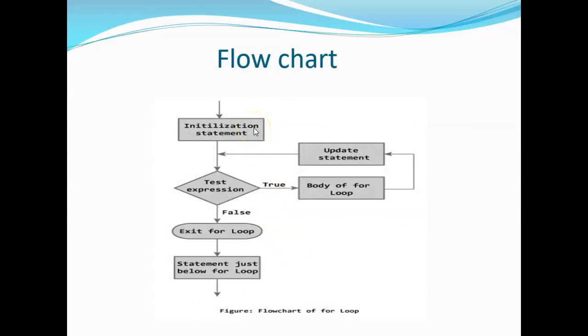This is the flow chart of the for loop. Initialization, after that there is a test expression. If it is true, the body of the for loop executes, and after that there is an update statement, based on which the test expression is checked again. This will continue, and anytime it is false, the statement just below the for loop will be executed.